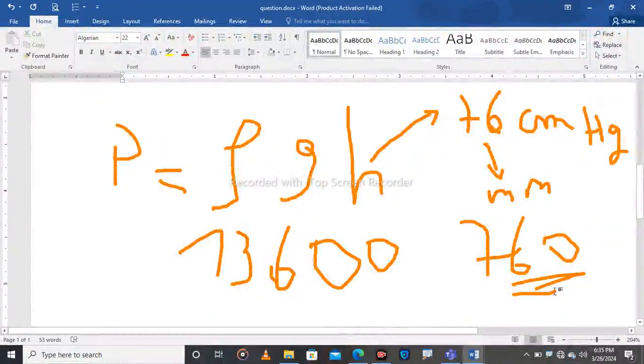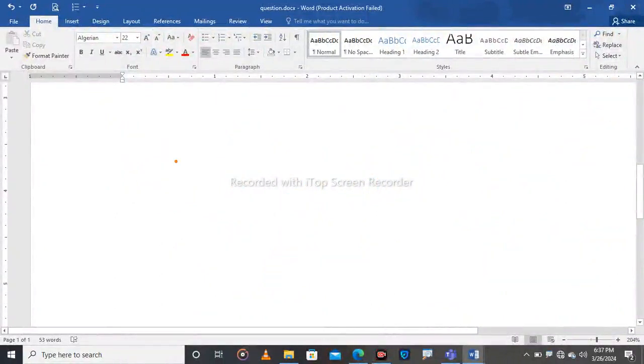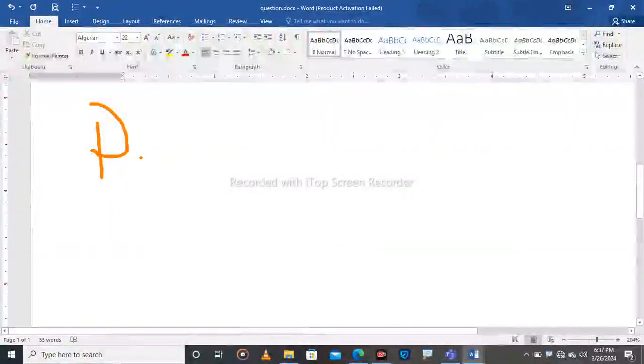So we are going to calculate the pressure by using the height which is in millimeters.